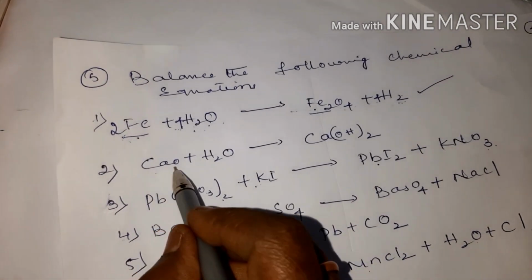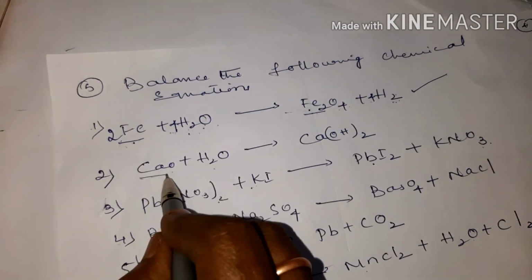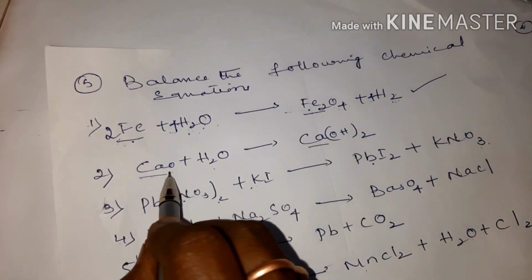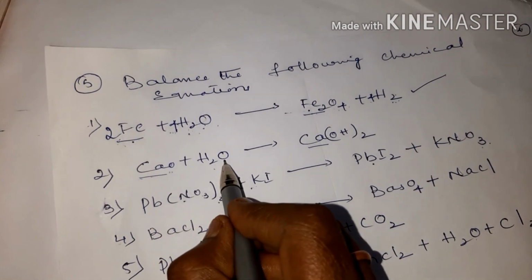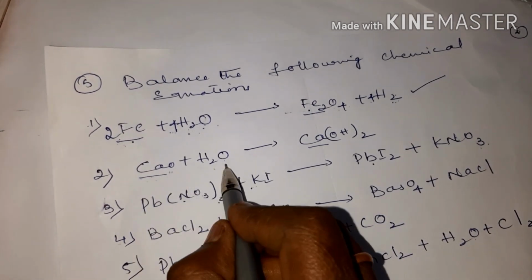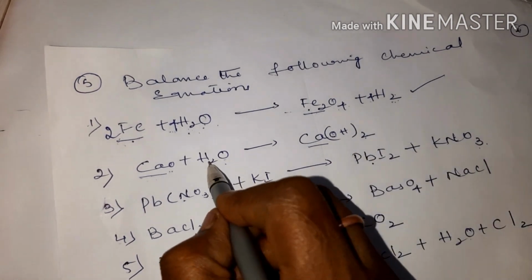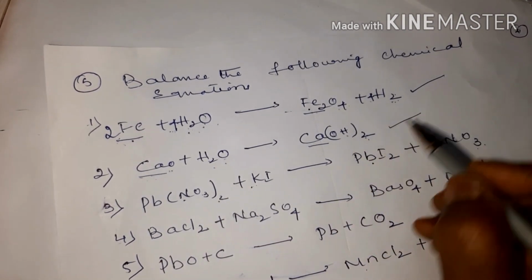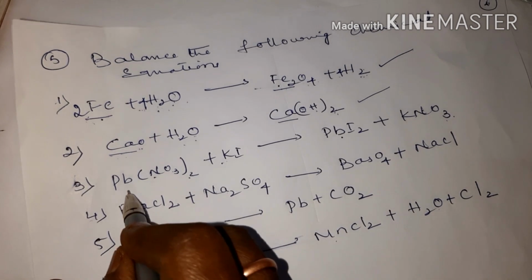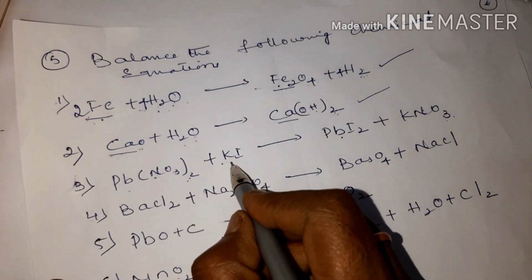Now we'll come to calcium oxide plus water. Calcium 1. Here 1. Oxygen is 1 and 1. 2 children. In the reactant side you have 2. In the product side also you have 2. Hydrogen 2. Here hydrogen 2. Equation is balanced.